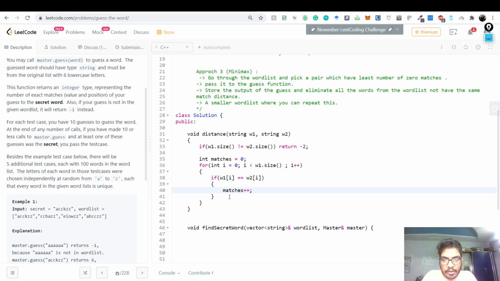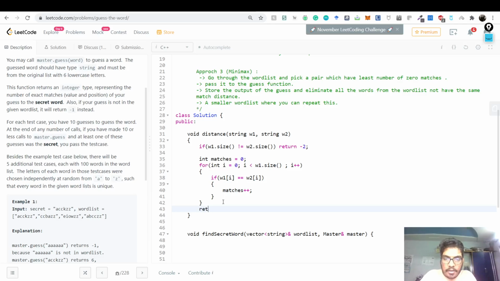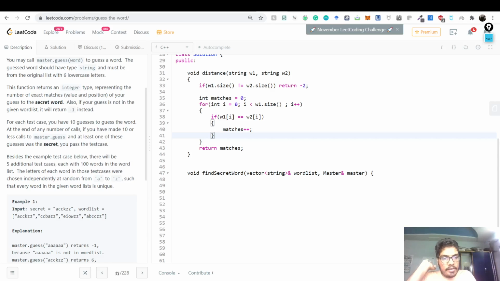Done. Finally, after all of this is done, we just return matches. Yeah, so this is the distance function. It's an easy distance function.